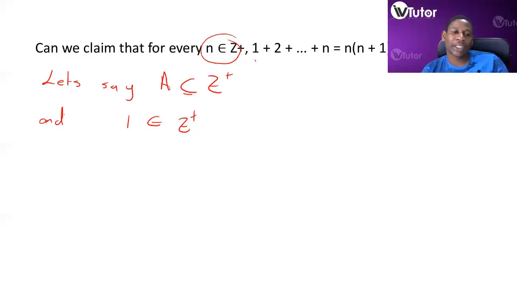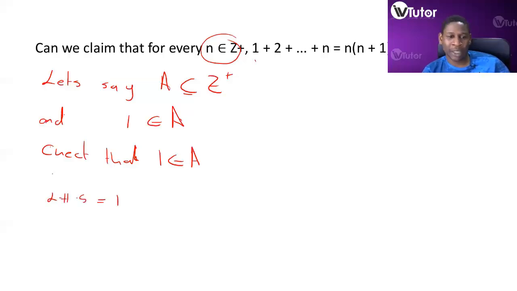Now let's check that 1 is an element of, sorry, here we're supposed to say it's an element of A, and 1 is an element of the subset. We want to check if 1 is an element of A. On the left-hand side, we have 1 as the first element.